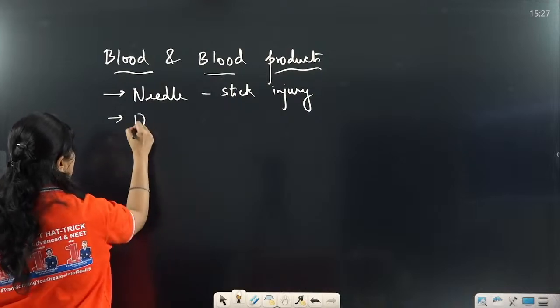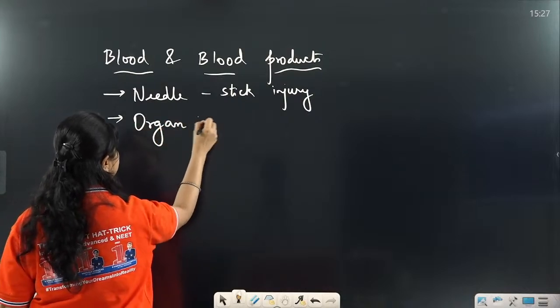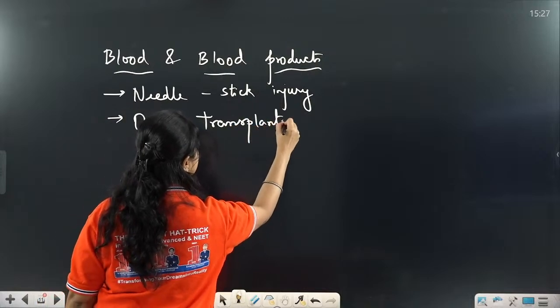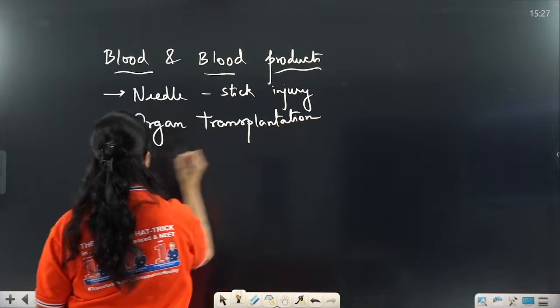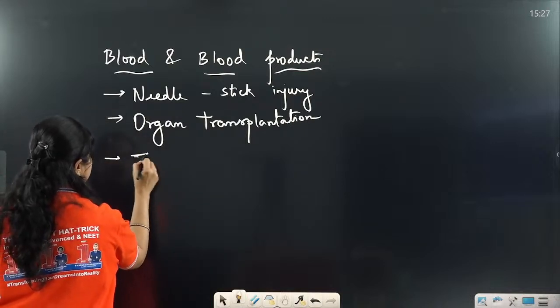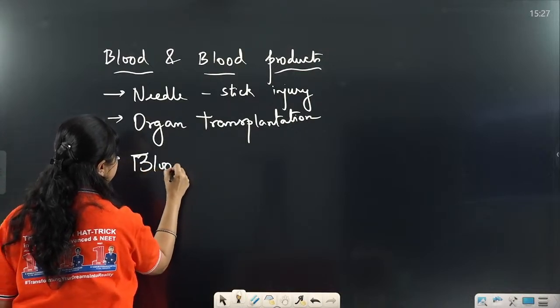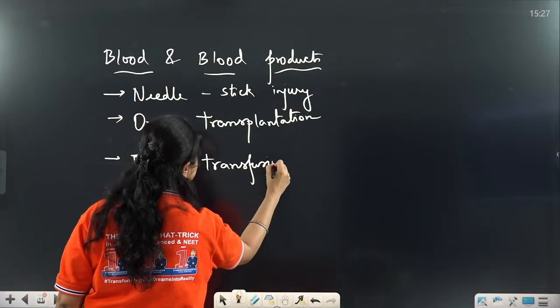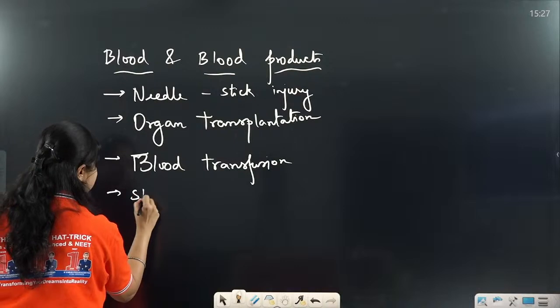Another is organ transplantation. Third method of transmission is blood donation. We can say blood transfusion, blood, plasma and many other components. Then sharing of common syringes.